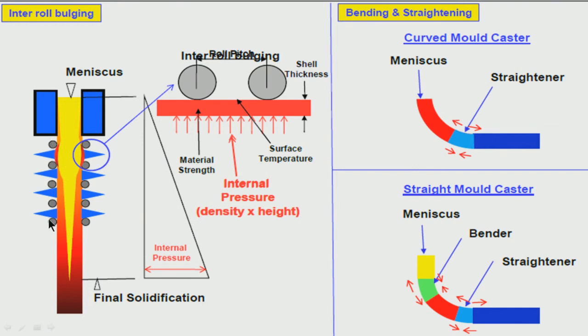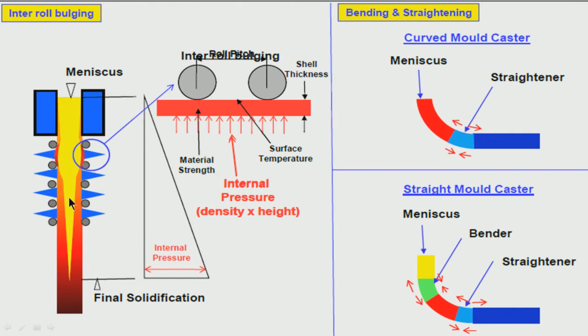So, a certain amount of water or mist is necessary. How much water, what is the cooling intensity, that is very important, because the point at which you want the final solidification is dictated by how much secondary cooling you will be using. What is the intensity of secondary cooling here, and what is the intensity further down?